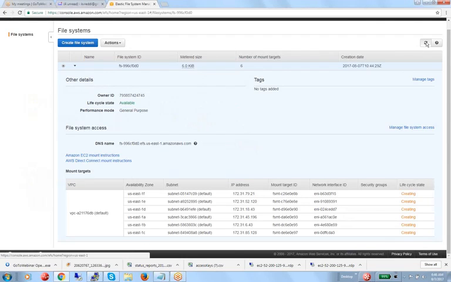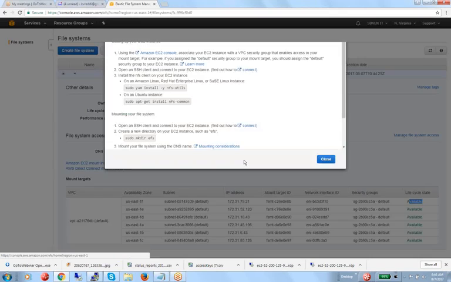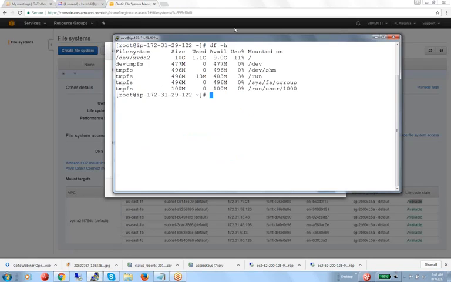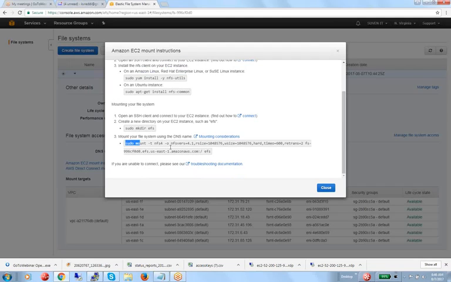Now coming to the next point. Now it is available, so here we need to mount it. See, for example, here two instructions are there. Just going here, you can also understand how to mount it. Suppose you want to mount from the client side, how to mount from the client side? There is an option, yeah, this is the option we need.